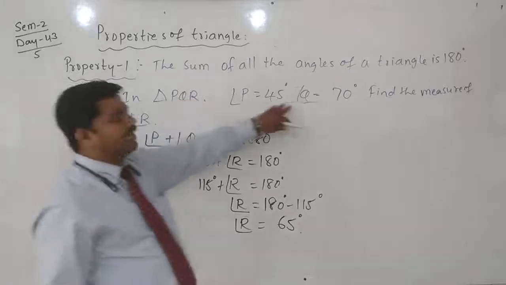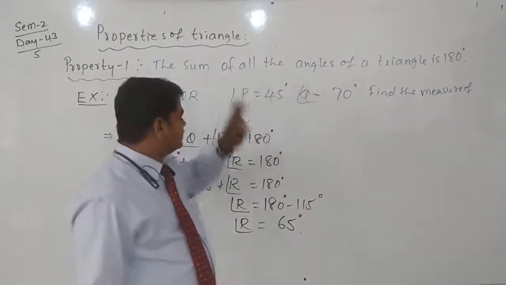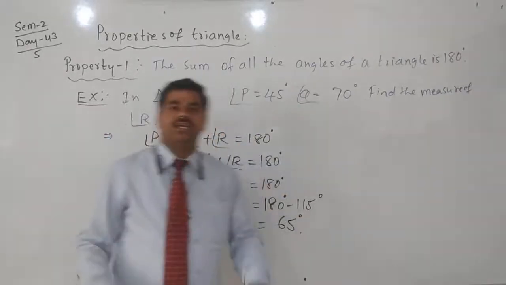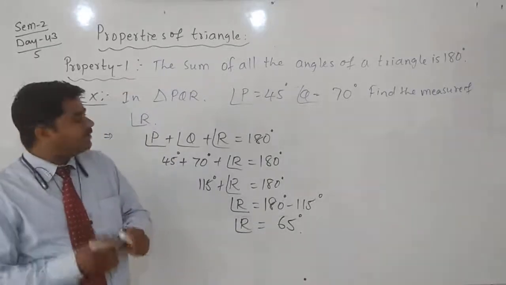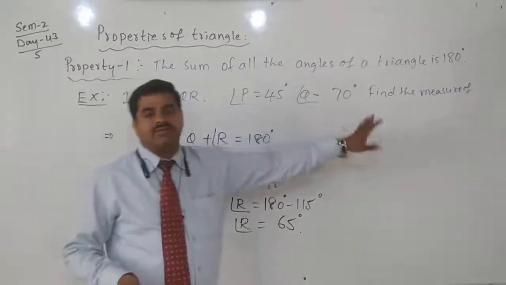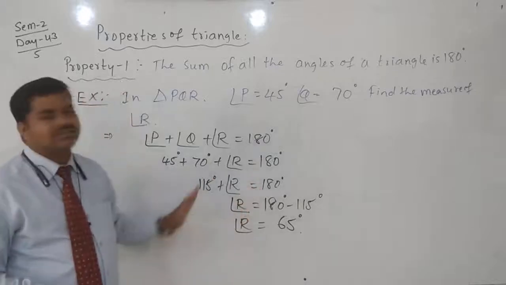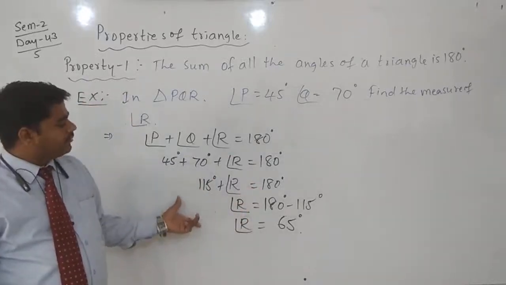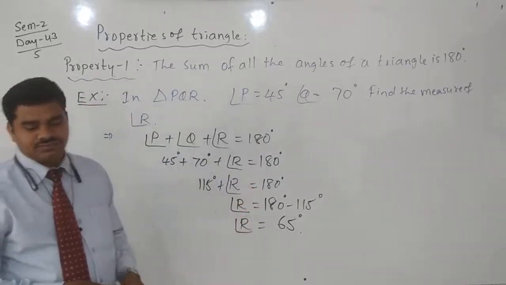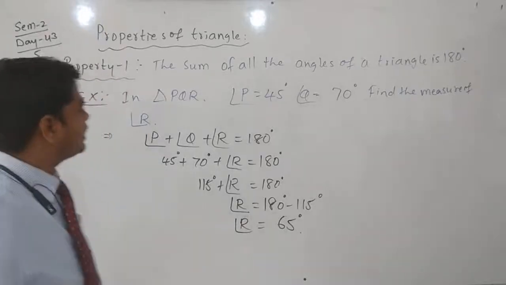Add the given two angles and subtract from 180 degrees, then you will get the answer. This much only. Add the given two angles and subtract from 180 degrees, you will get the third angle. Clear? Yes, write down this one also. And after this we can solve property 2.